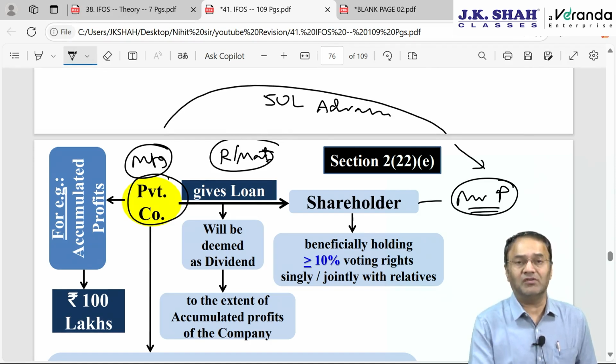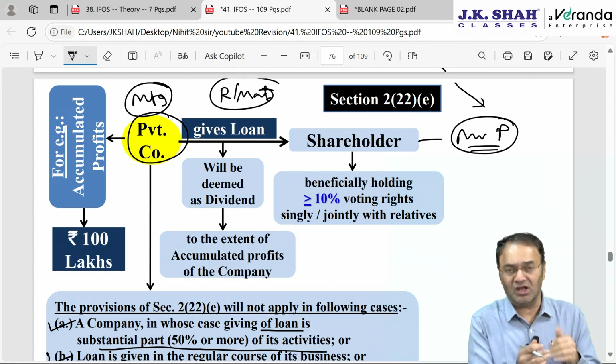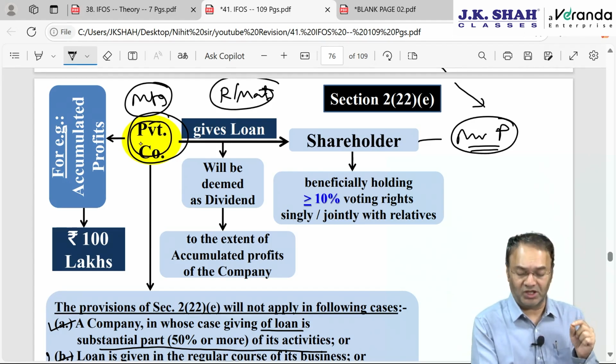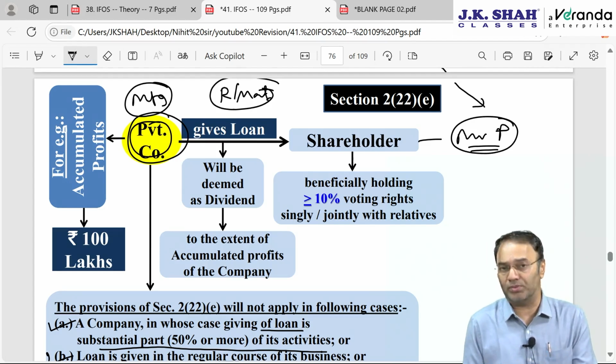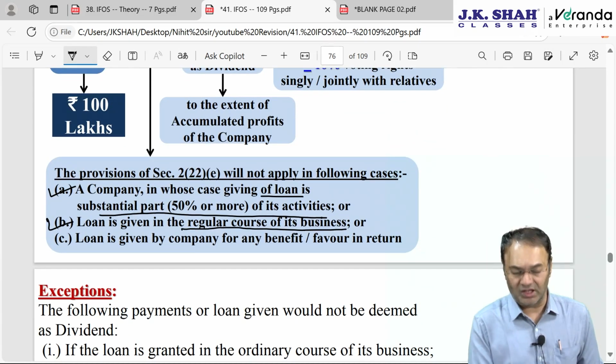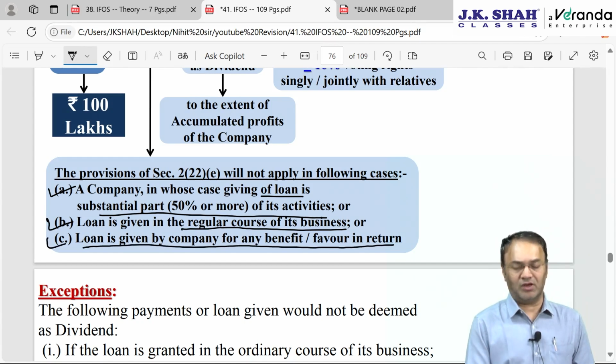This is called advance given in the regular course of business. In the regular course of business of the company, the company's regular course of business is to purchase raw material. So if a loan is given to purchase raw material, then it will be a second exception. It will not be deemed as dividend in the hands of the shareholder. Or a loan is given by the company for any benefit or favor in return.